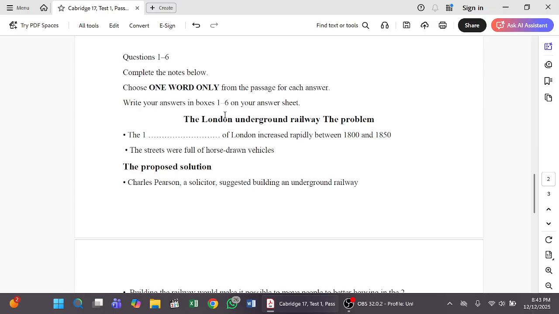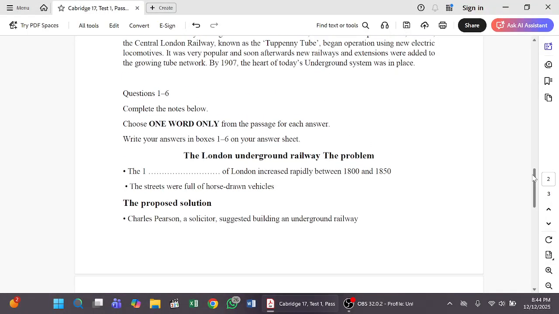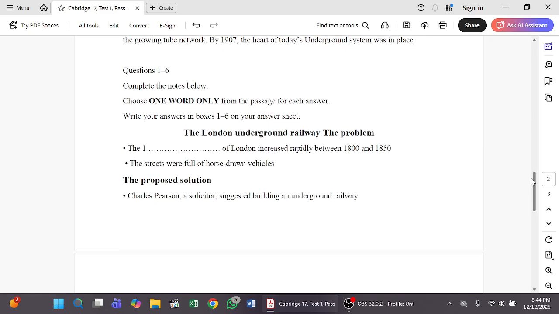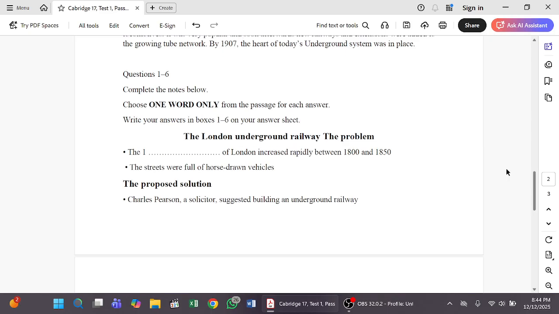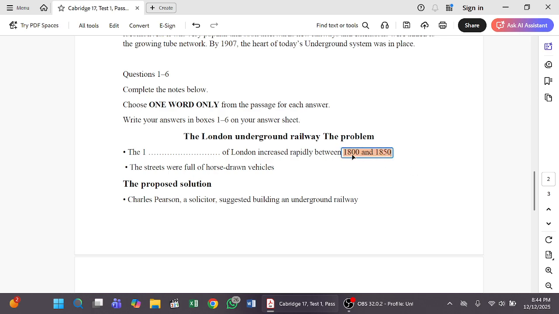Write your answers in boxes 1 to 6 on your answer sheet. Just as the questions start with 1, 2, 3, 4, 5, 6, we can easily get the clue. First of all, we have to scan for words. We can also see two numbers, 1800s and 1815s.